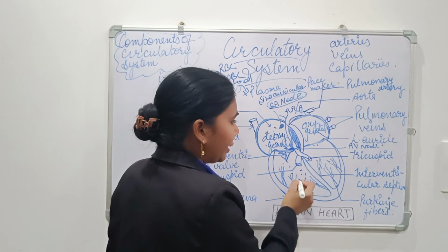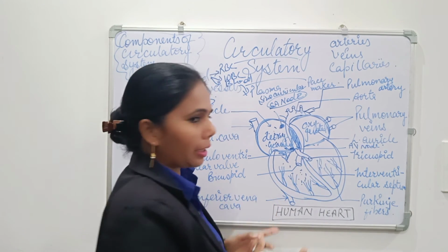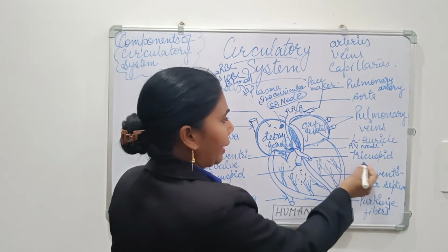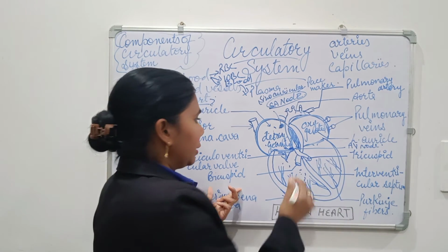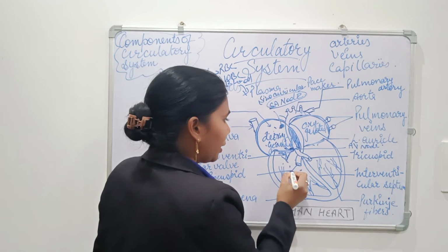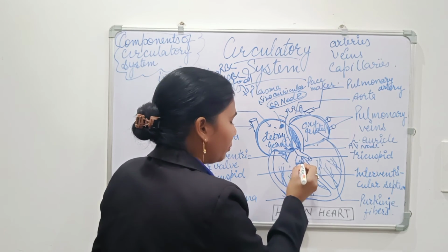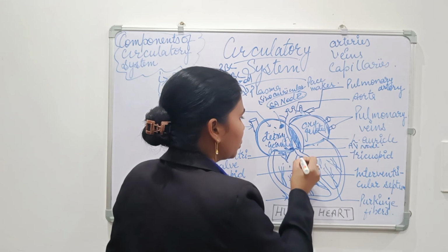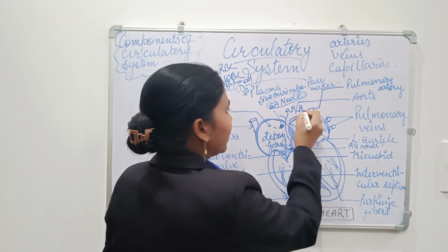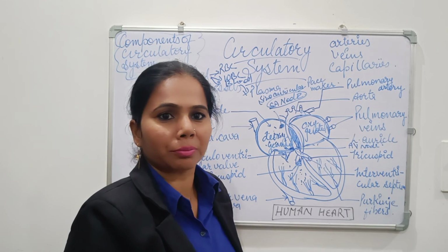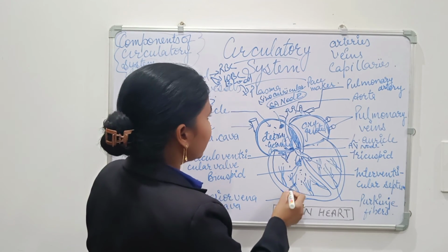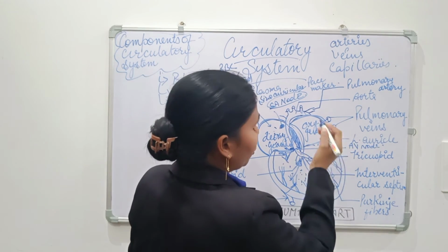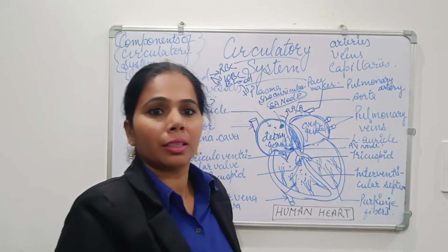Both ventricle chambers start contraction, and automatically the valves, the bicuspid and tricuspid, open, and all the blood from the ventricles circulates through these vessels and is sent to the respective systems. The right ventricle sends blood to the lungs, and the left ventricle sends blood to the body organs.